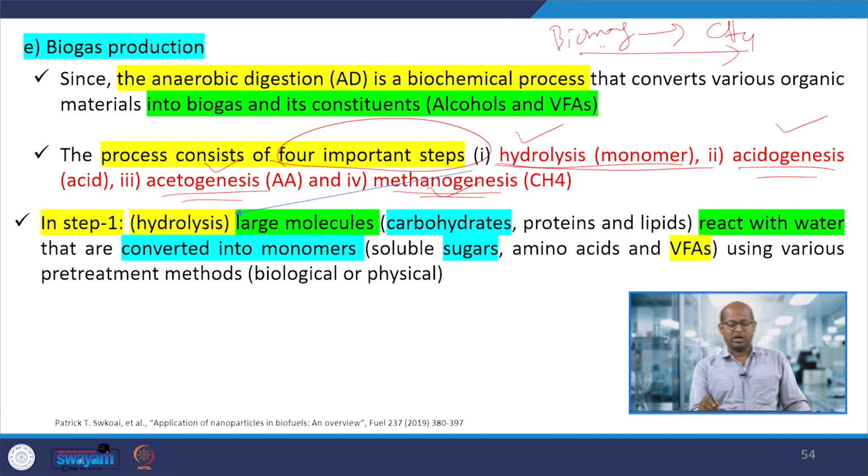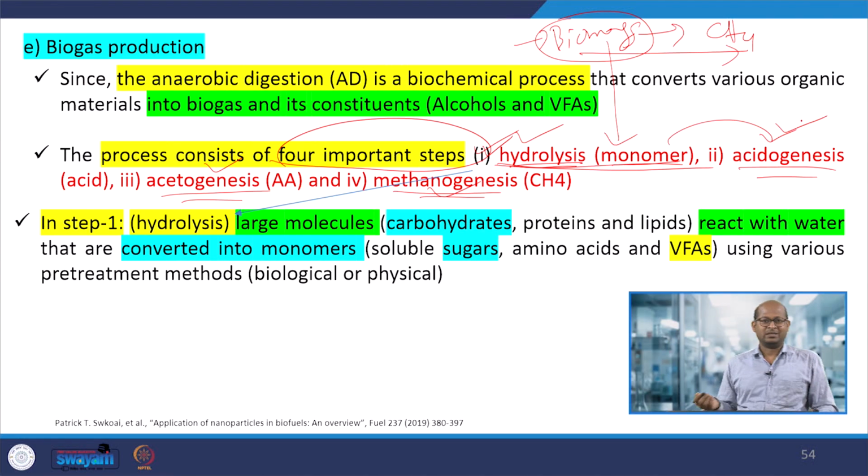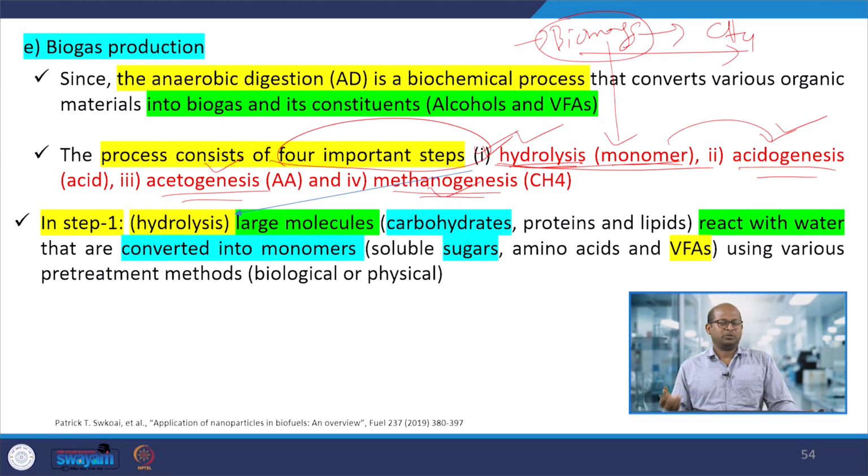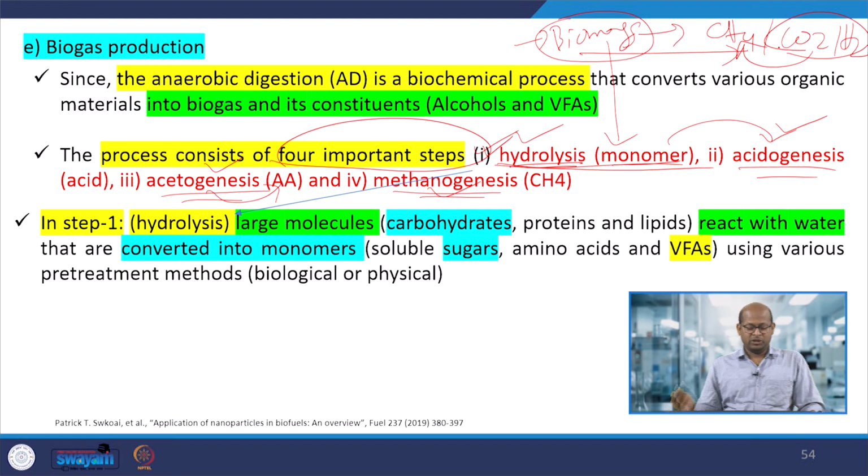In that process, the biomass is more complex material, polymeric, long chain material. In the digestion process, in the first step it would be converted into monomers, smaller components, in the presence of water. Then the monomers would be converted into different types of smaller acids: acetic acid, propionic acid, butyric acid. Then those acid components would be converted into acetic acid in the third step, and then those acetic acid would be converted into methane by decomposition. At the same time different CO2 and hydrogen also would form, so those also would be converted into methane in this digestion process.